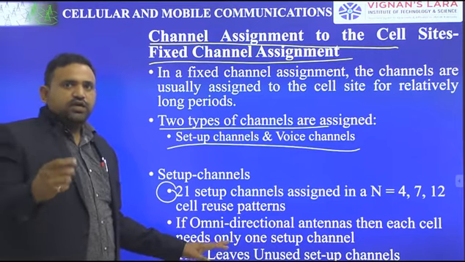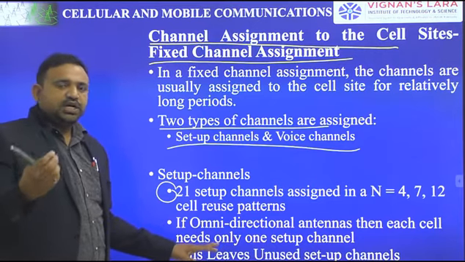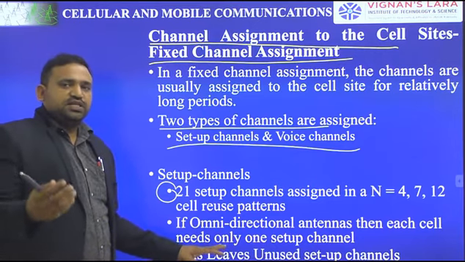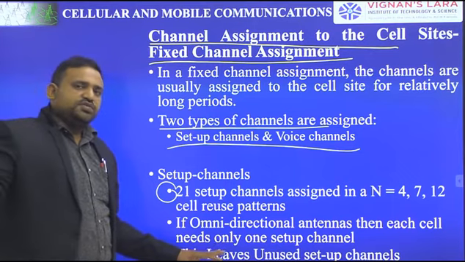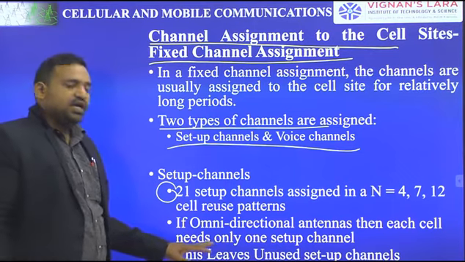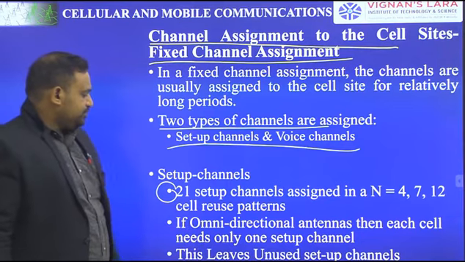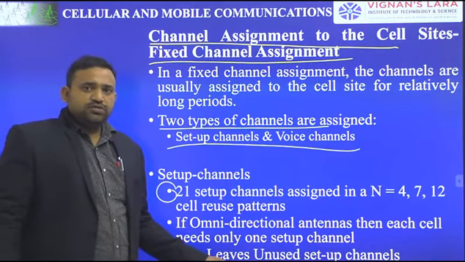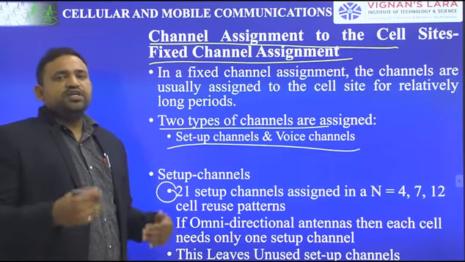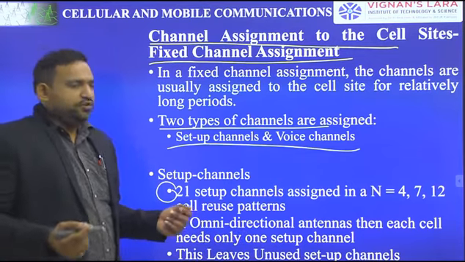One antenna, one setup channel. If it is a 3 sector case, 3 antennas. If it is a 6 sector case, 6 antennas. Those are with respect to directional antennas. But if you are using an omnidirectional antenna, we are going to use only one setup channel, and so this leads to unused setup channels. Many of the channels will be unused.